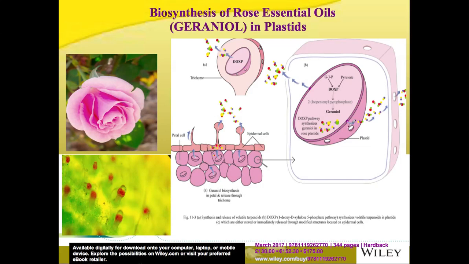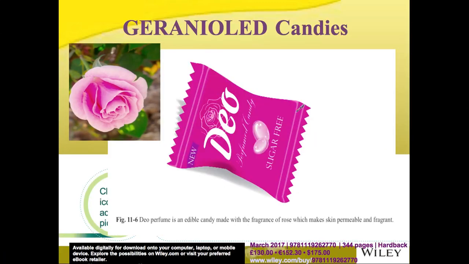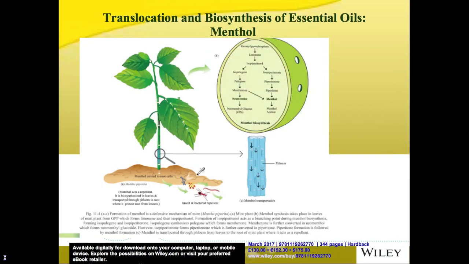Now, once the synthesis takes place in the plastid from glyceraldehyde 3-phosphate and pyruvate, geraniol is released through the plastid into the cytosol, and then finally out of the cell, where it attracts the pollinators. Now, geraniol-based candies are also available in the market. Now, when you eat these candies, they make your skin permeable.